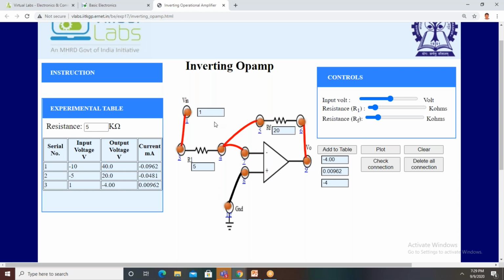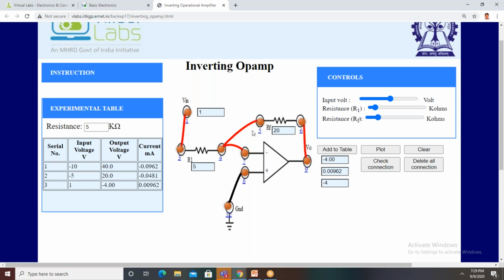So like that, we can get the output voltage for different values of input voltage. What we did so far, just by keeping these two constant and varying the input voltage, we can observe the output voltage. Similarly, we can keep the input voltage constant and vary either R1 or RF. We can vary the resistance and we can vary the output voltage. Is it clear?